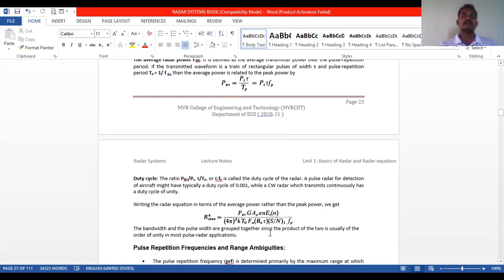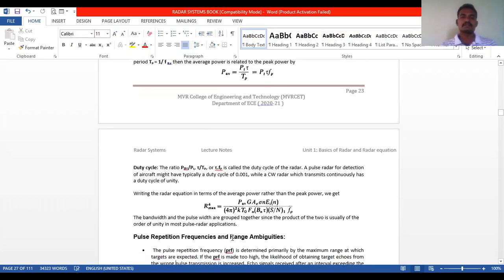The bandwidth and the pulse width tau are grouped together since the product of the two is usually of the order of unity in most pulse radar applications.